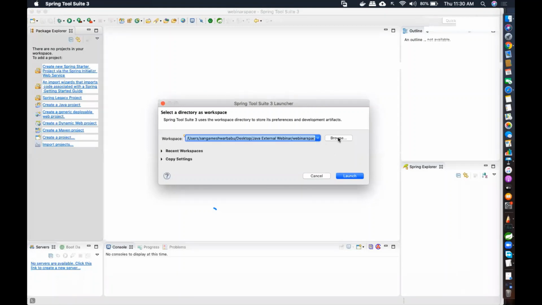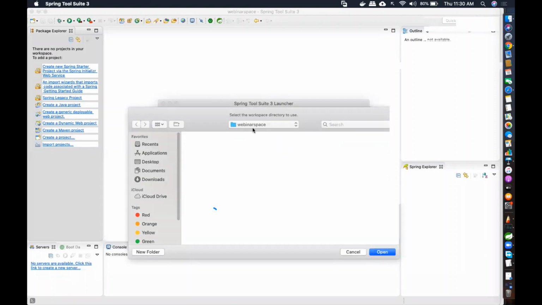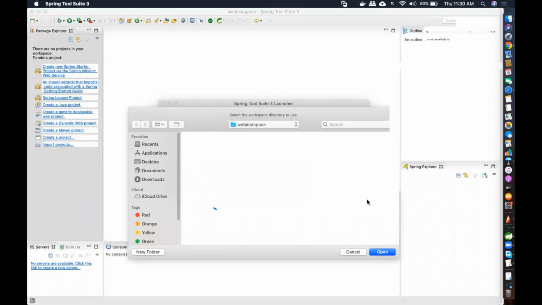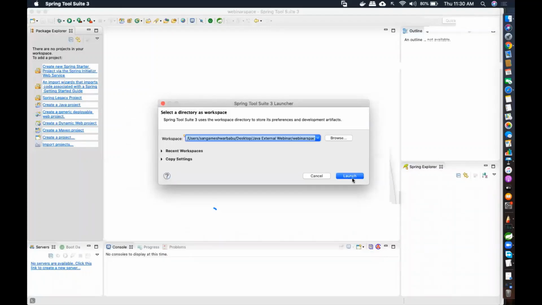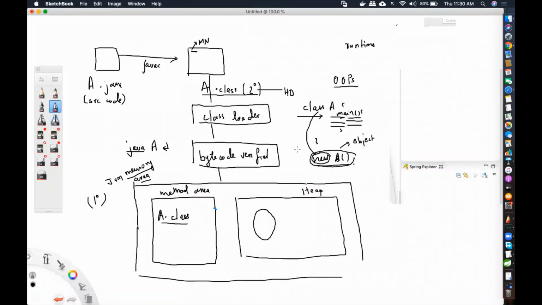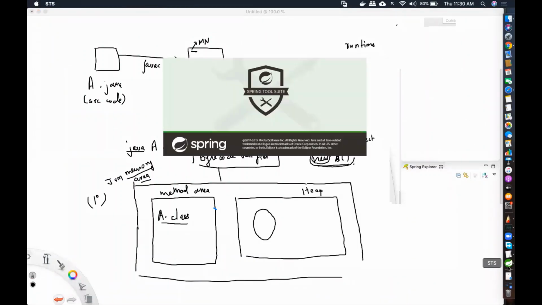So imagine you made a particular folder on your desktop. I already made a folder called webinar space, and I just click open. And it is going to launch. If you have made a particular folder on your desktop, you can browse and go to that folder so that you get a fresh start. That means it will open into that particular folder, whatever you have created. So it's going to launch now.